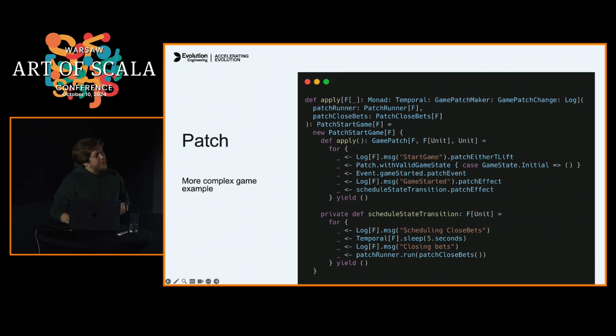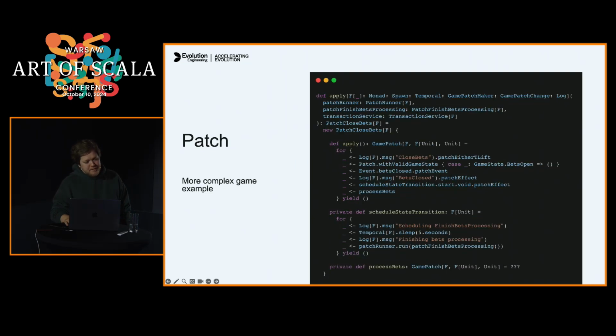Maybe some patches will be very simple, so they won't require these broad conflict boundaries type classes. Monad would be enough for most of them, probably. We're gonna need maker and change, but monad will be enough, no temporal or whatever. But here we're scaling transition, and for closing bets, we have a very sophisticated logic in here.